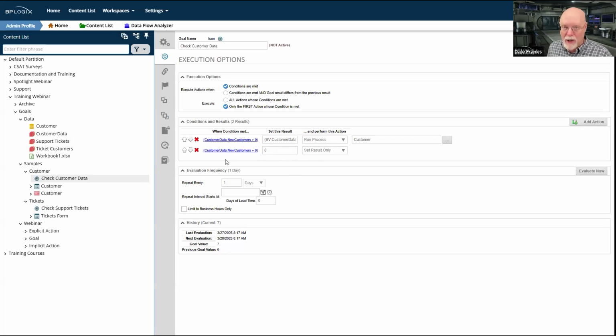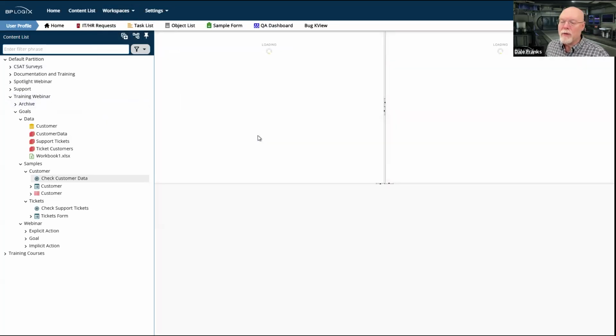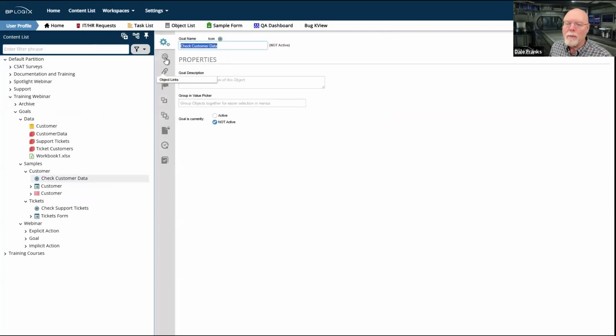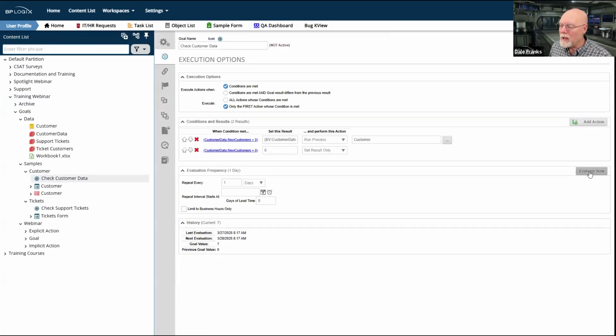If I don't have any new customers, then it's going to set the result as 0, and it's not going to do anything else. So my process is only going to fire if I have any new customers. Before we take a look at that, I'm going to change my workspace to my user profile. As you can see right now, nothing is happening. I have no processes running on my system, nothing in my task list. Great. So let's go back to the goal and evaluate the goal and see what happens.